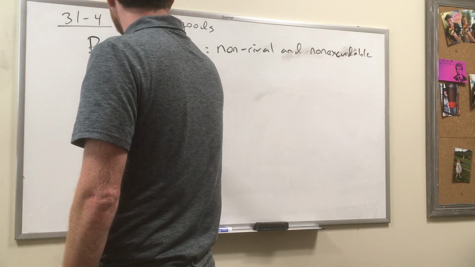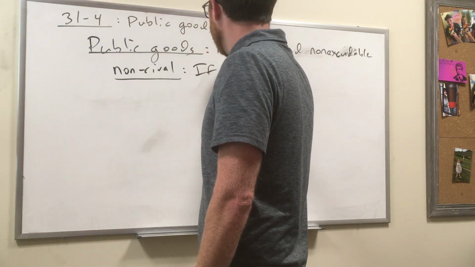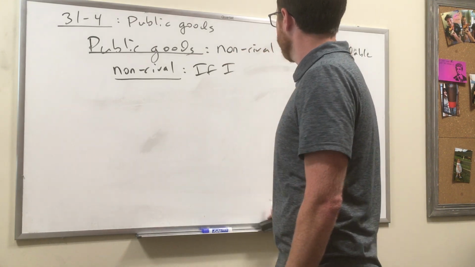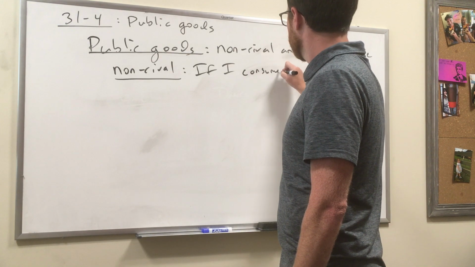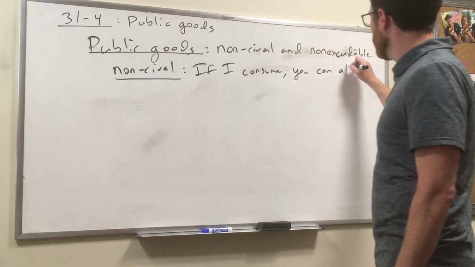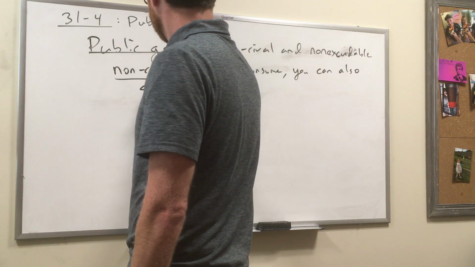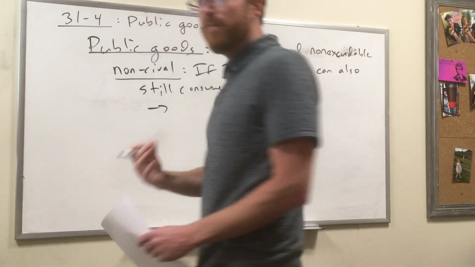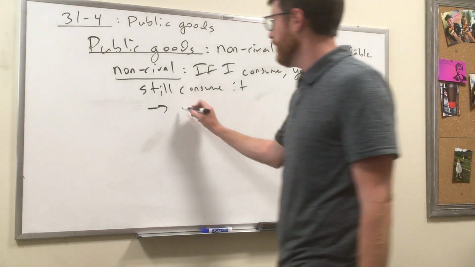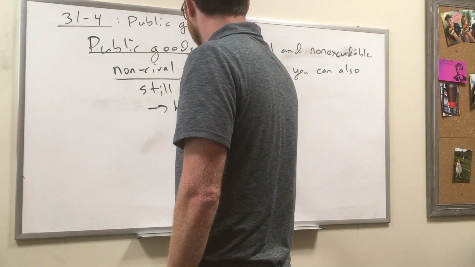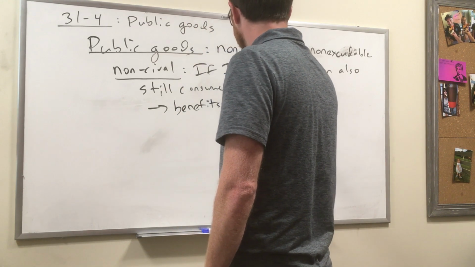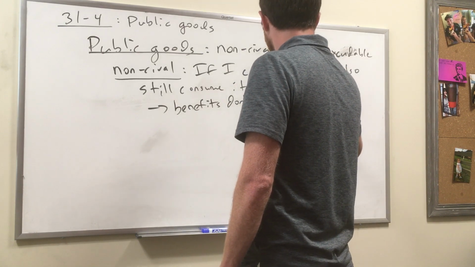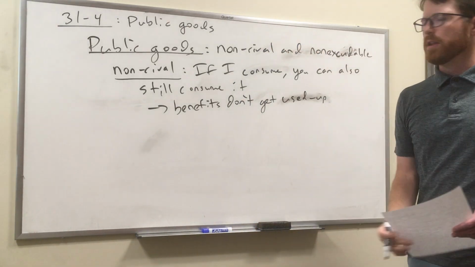It sounds weird the first time you hear it, but non-rival means if I consume the good, you can also still consume it. Sort of the benefits don't get used up. The benefits don't get exhausted. Okay? The benefits don't get used up.